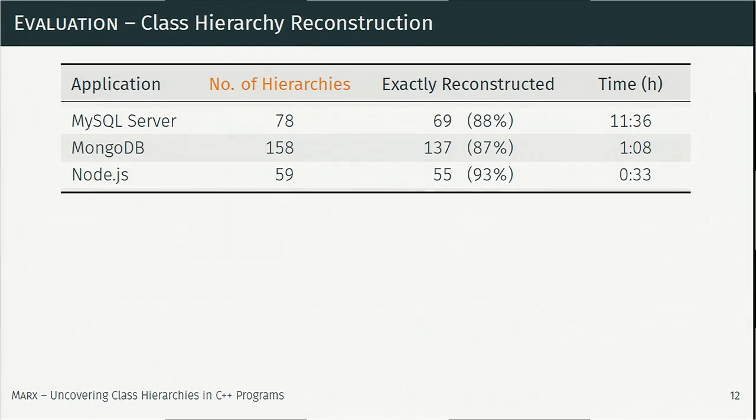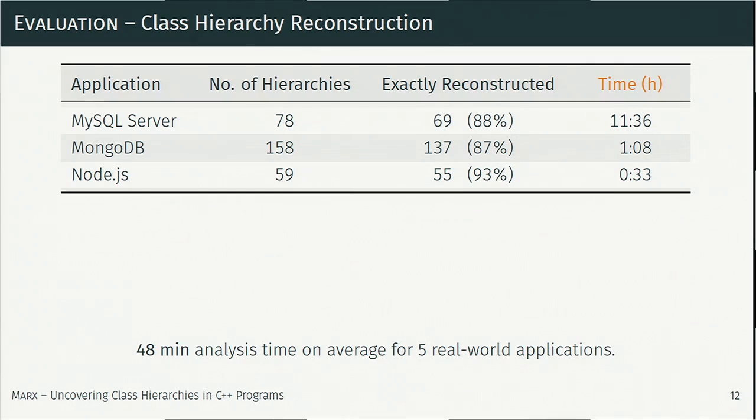We will now evaluate. We evaluated 5 applications, 3 of them shown here with varying numbers of class hierarchies, and we note that we exactly reconstructed at least 87% of the class hierarchy. The analysis time was reasonable. However, we note that MySQL Server is some kind of an outlier and spent most of its analysis time in a specific function for which path generation just took too long. However, for the 5 applications we had in the paper, on average, the analysis took about 48 minutes.